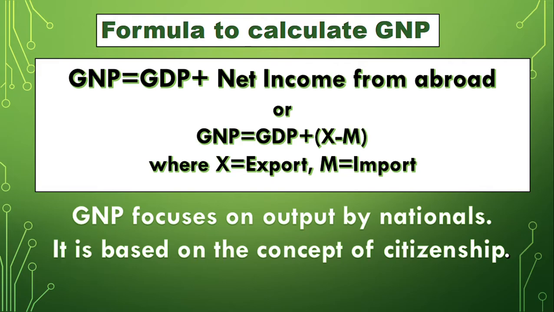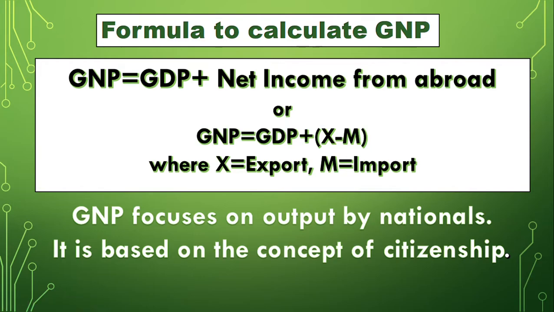Not only that, there are so many others from our country who work in other countries and they earn money by producing some goods or services in that country. So when we talk about GNP, we are talking about the output of nationals.